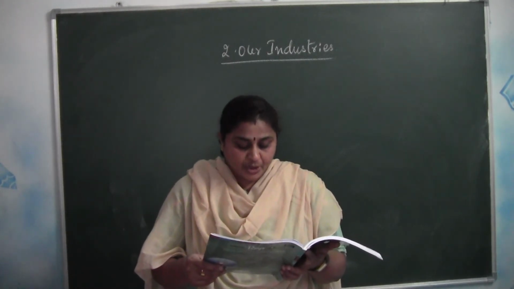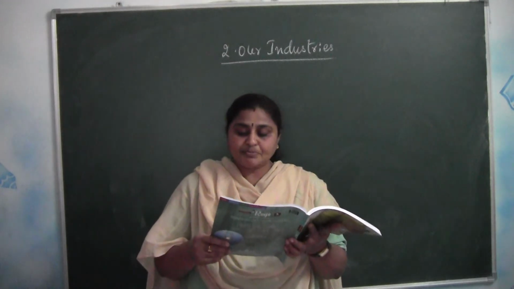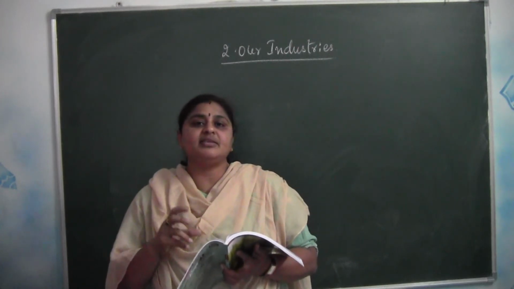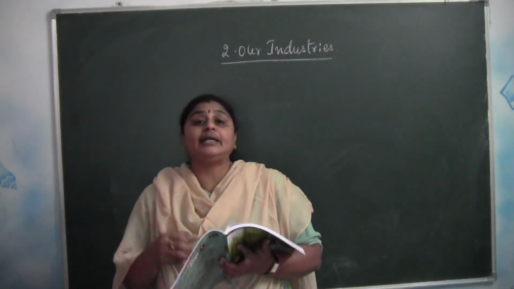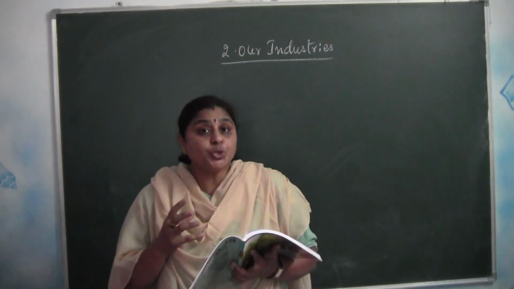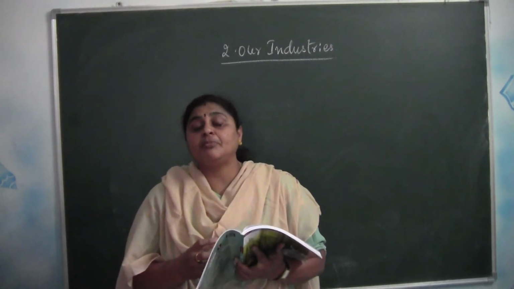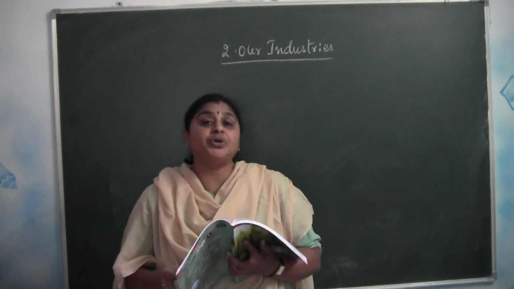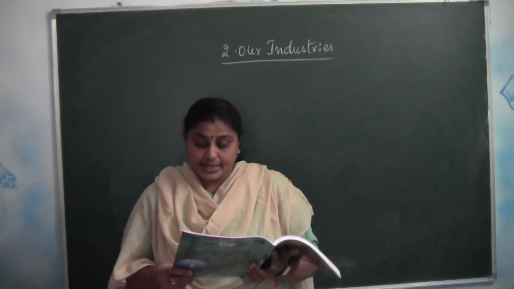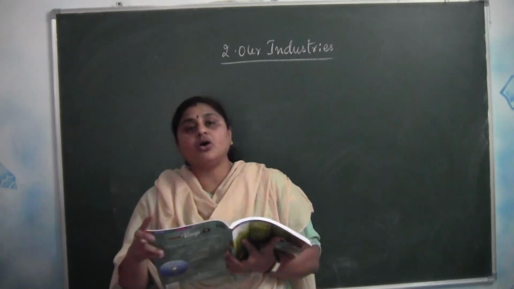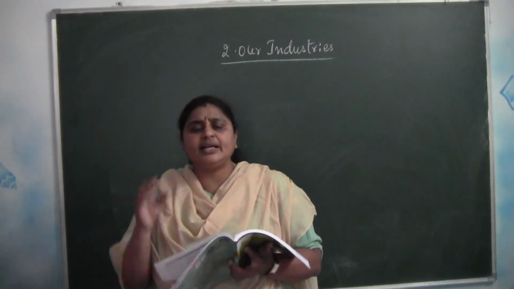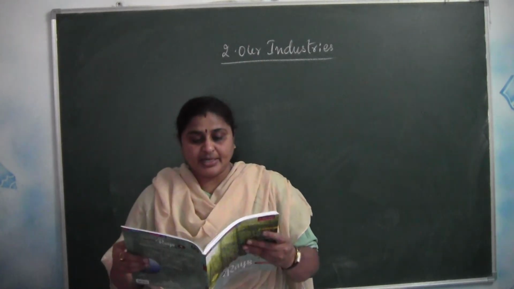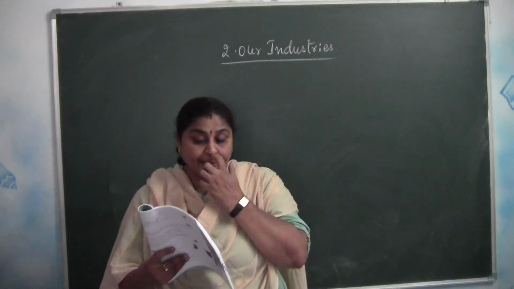Large-scale industries are generally located in areas where raw materials and power are easily available. Power consumption for the small-scale industries is very less. So, in order to set up a large-scale industry, a huge place, an ample amount of power supply and easily available resources, these are the three things we have to keep in mind. Most of them are located in or near big cities, because there we get all sorts of raw materials.